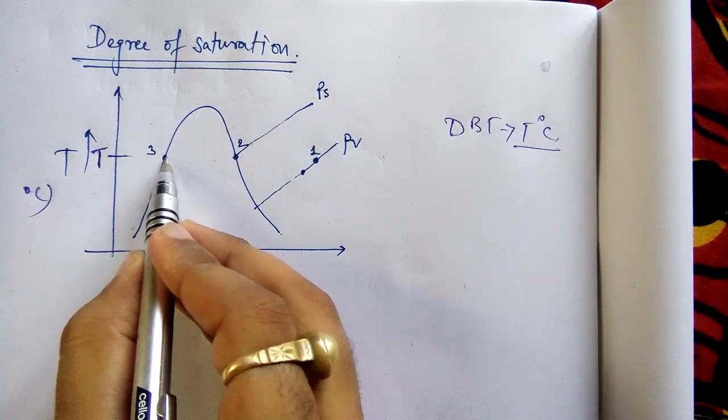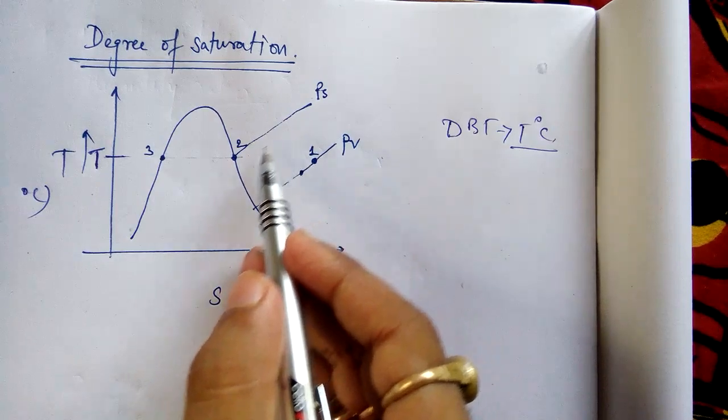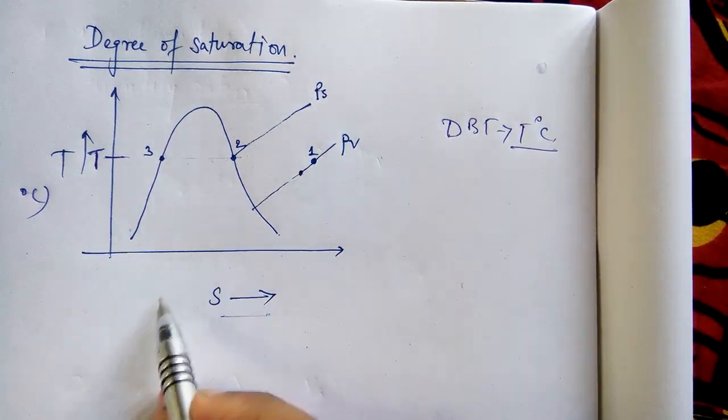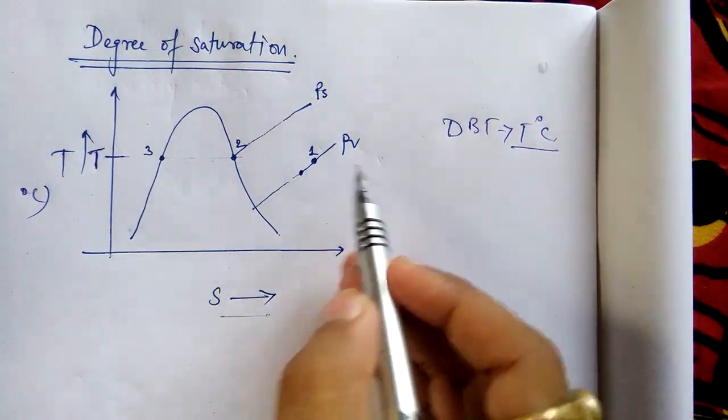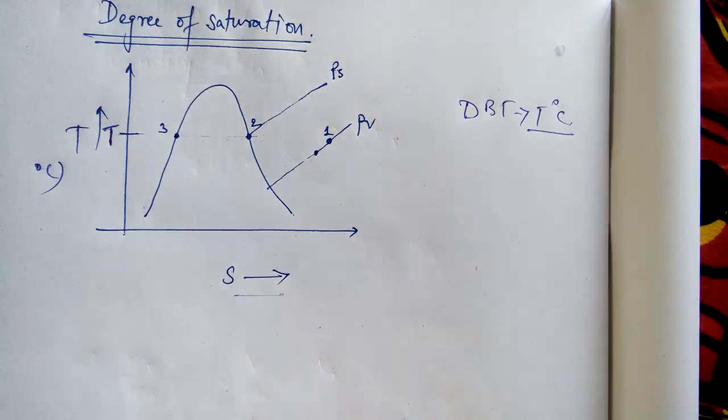So as I am moving in this direction, temperature is constant. As I am coming in this direction, pressure is constant. This is PV, constant pressure. This is PS, constant pressure. What is PV? What is PS? What is its significance? I am going to tell you. Okay. See,